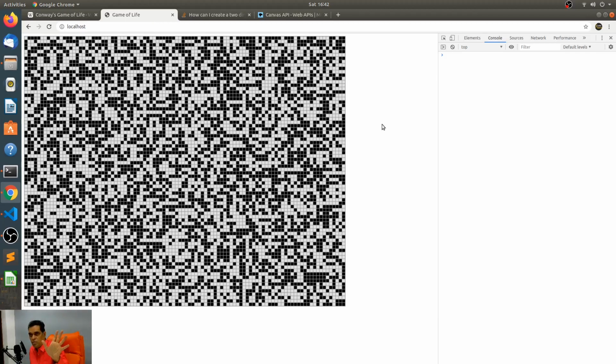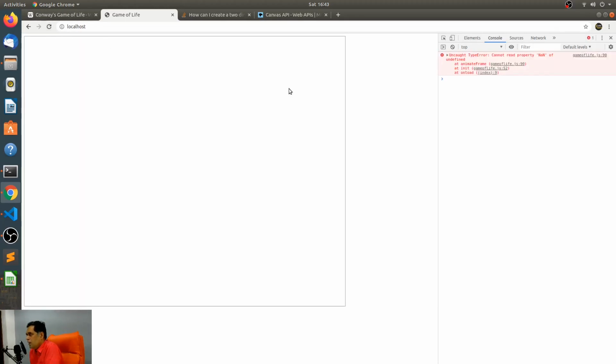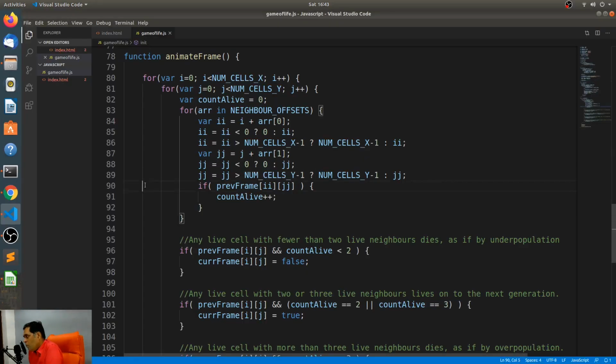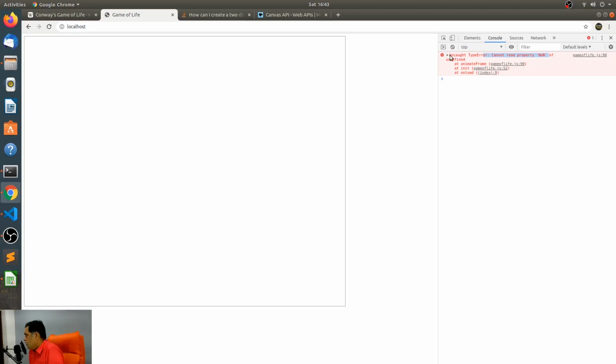Now, before you get your socks off, remember there's a high chance that there are a lot of issues in our code, especially with the index offsets and everything. Cannot read property NaN of undefined. Where? Game of life at line 90. What is this? I think we did something with this one, correct? If it is greater than this, then it is this, or else it's I. Wait, what was the index you were at? Cannot read property NaN of undefined.